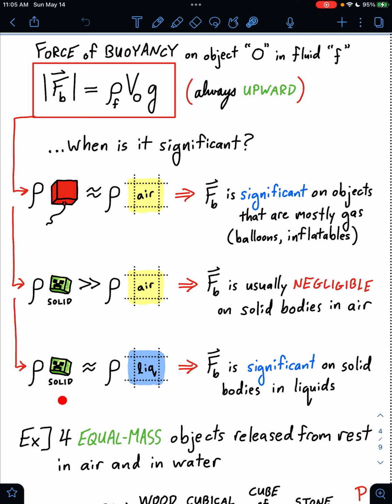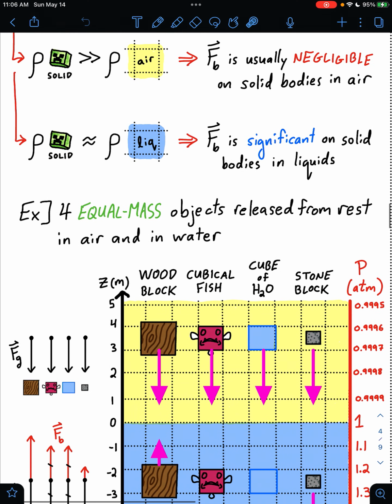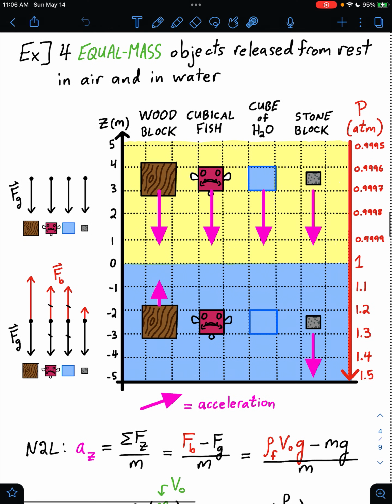But on solid objects in liquids, the force of buoyancy tends to be significant enough that we can't ignore it, since the densities of solids are not that much different than the densities of liquids. So let's consider here 4 equal mass objects released from rest in air and in water.